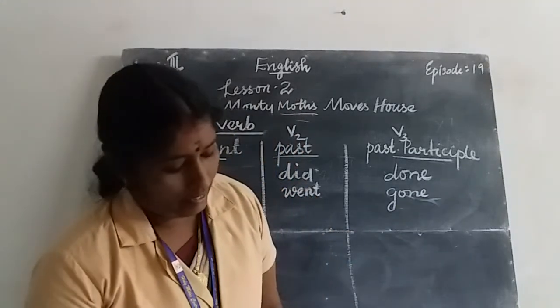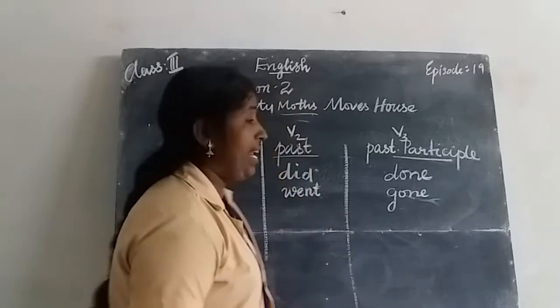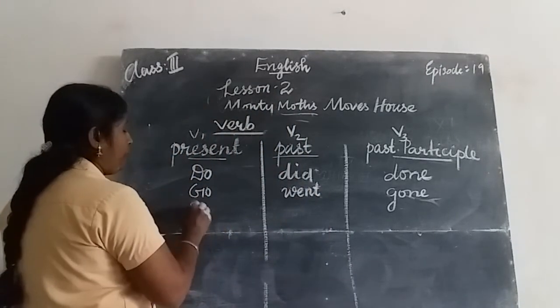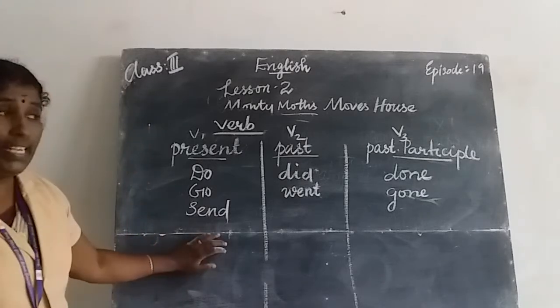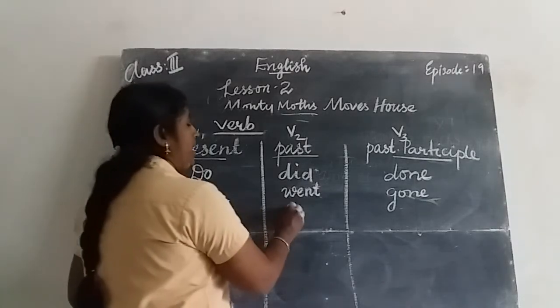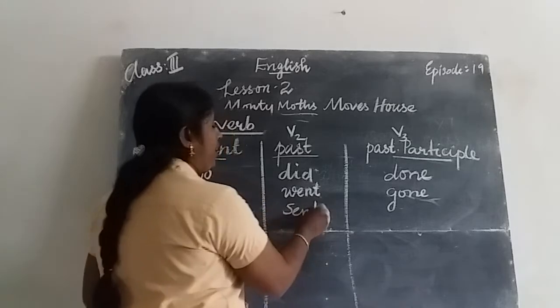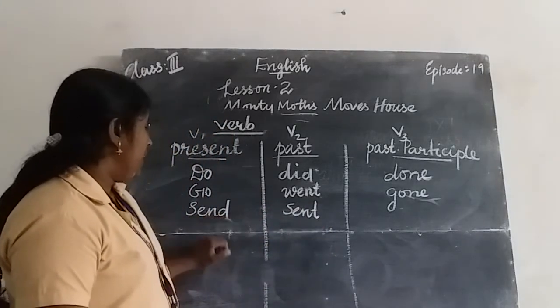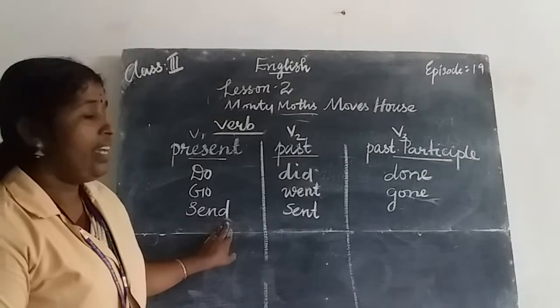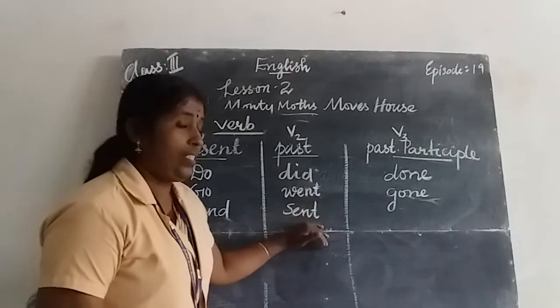Let us have a look at other examples. Then send, S-E-N-D, root form. The past tense of send is S-E-N-T, sent. There is only a minute difference. The present tense is S-E-N-D, and the past tense is S-E-N-T.